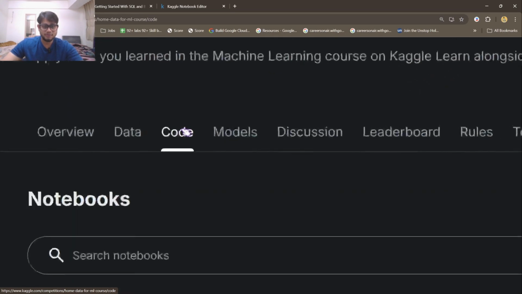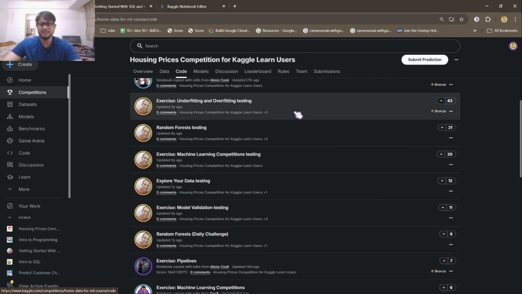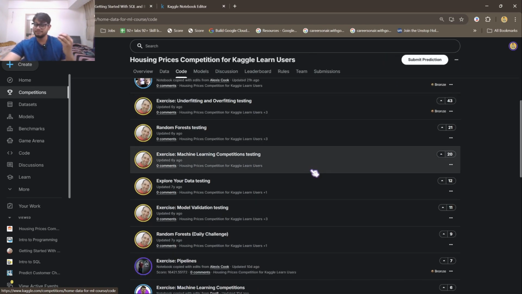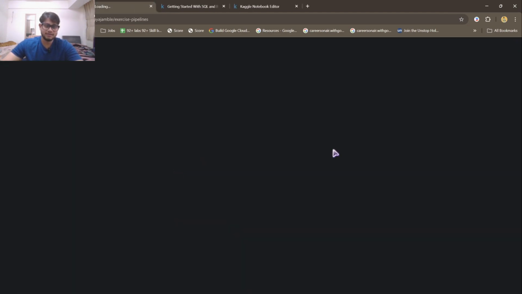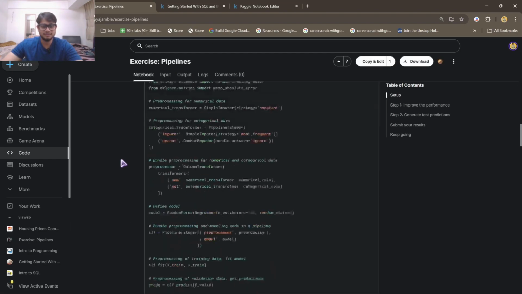Now coming to the code section, this is where the code that other users made is present. You can see them, you can take your own inspiration, you can fork this code and make your own. Like if you see this guy's code, you can see how he did it.